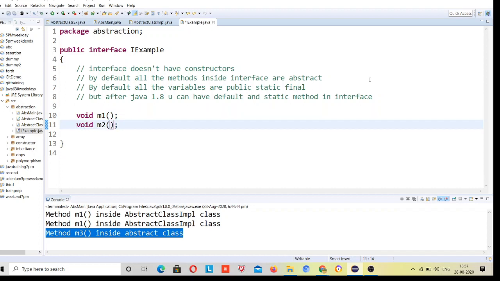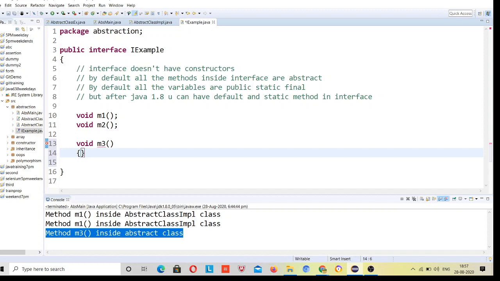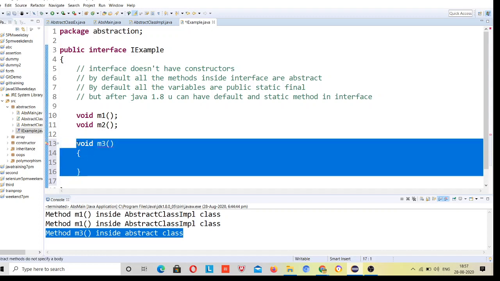Now let's try to have one non-abstract method, m3, and just provide the body for it. You will not be able to do it. It will say that abstract methods do not specify a body, but I have not written abstract. It's already abstract inside, so by default it's abstract, and that's why it's saying this.